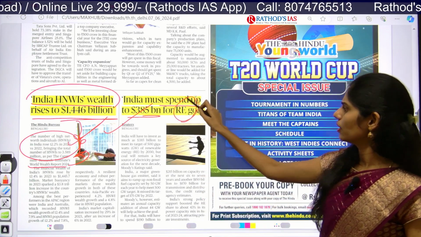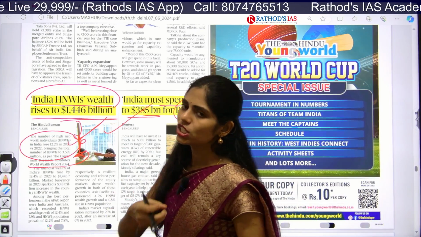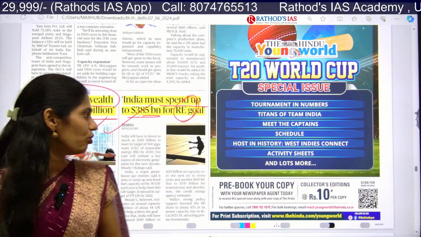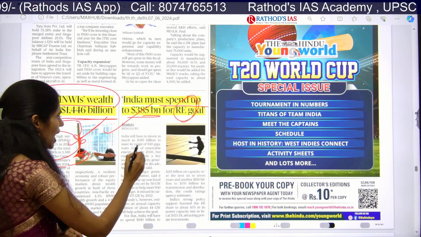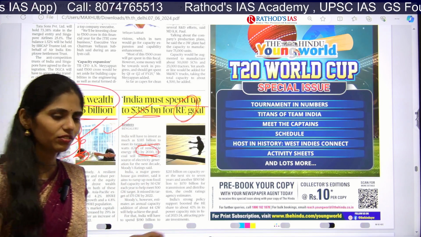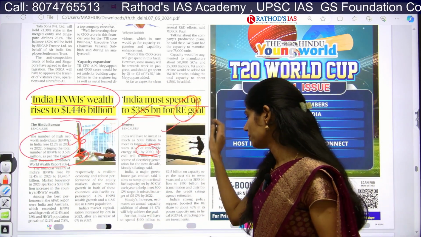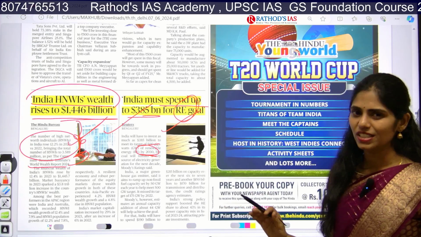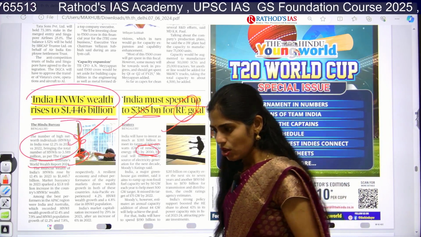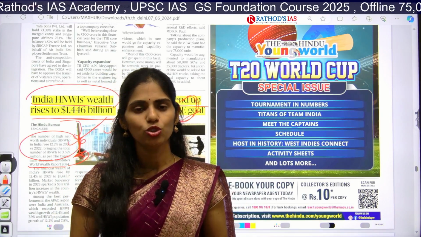And this one is: India must spend up to $385 billion for RE. RE is nothing but renewable energy. India has a target of increasing renewable energy to 500 gigawatts, and the target year is 2030. If the government has to reach that target, it has to spend this much amount of money. That is what is mainly said. So these are the very important articles that appeared in today's Hindu newspaper.